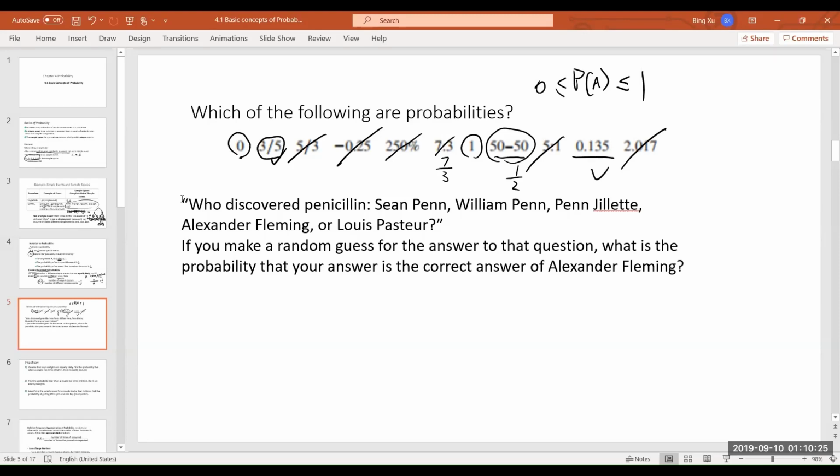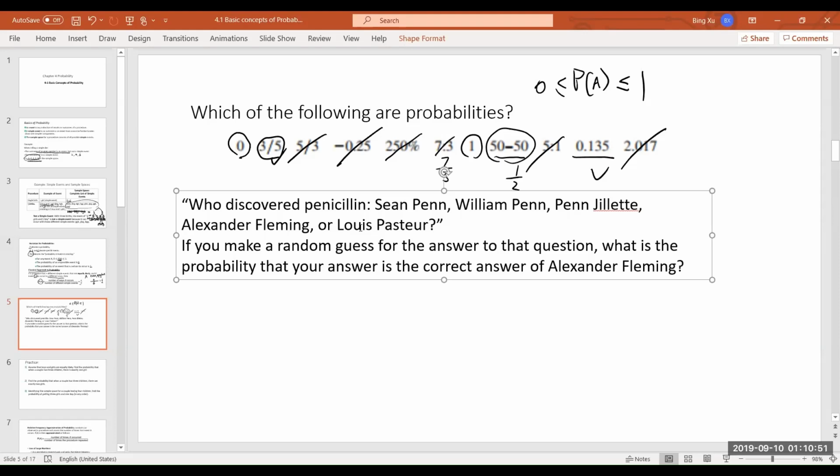Well, let's look at this problem. It's about who discovered penicillin, and there are 5 names listed. If you take a random guess for the answer to that question, what is the probability that your answer is the correct answer, Alexander Fleming?